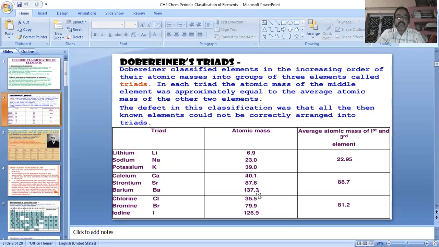The defect in this classification was that all the then known elements could not be correctly arranged into triads. It means only for some elements was the mass value approximately equal to the average, not all. So this is also a defect of Dobereiner's triads.